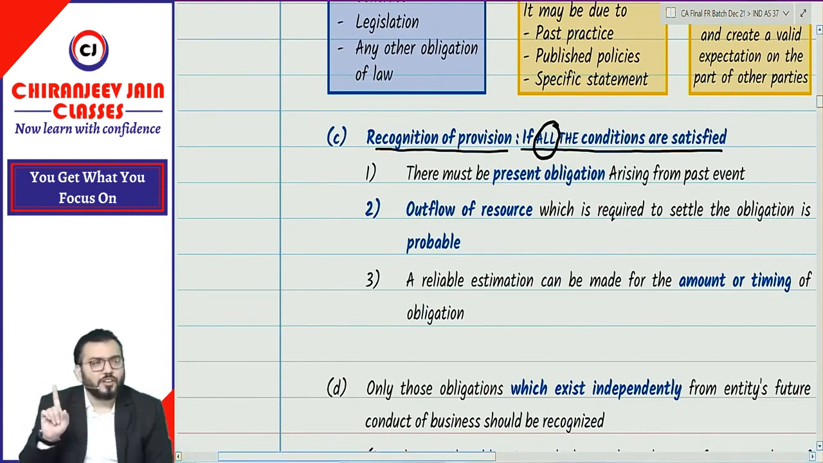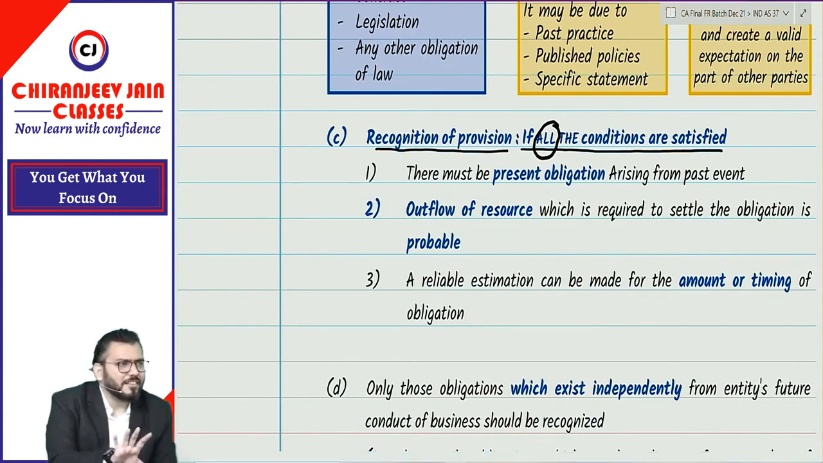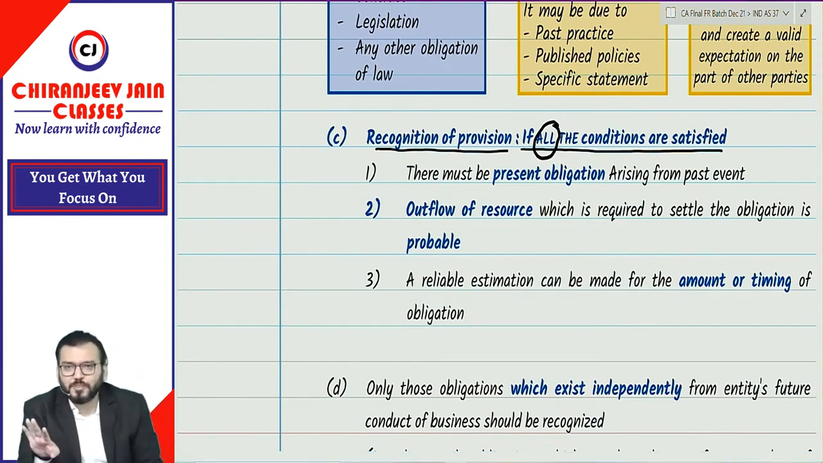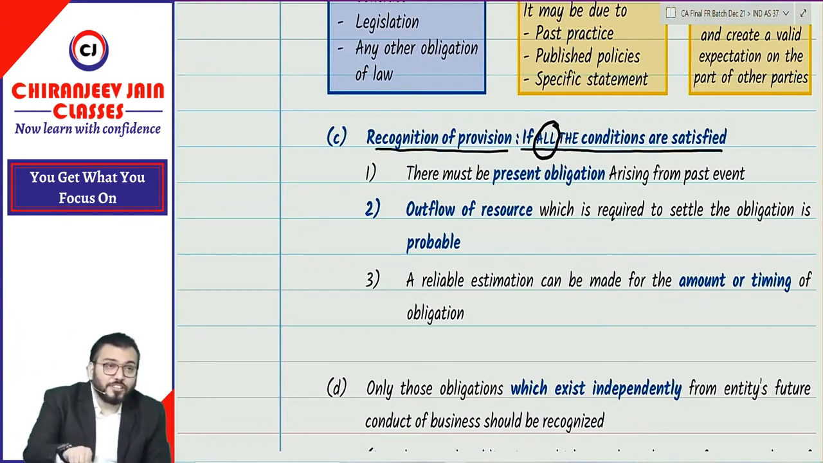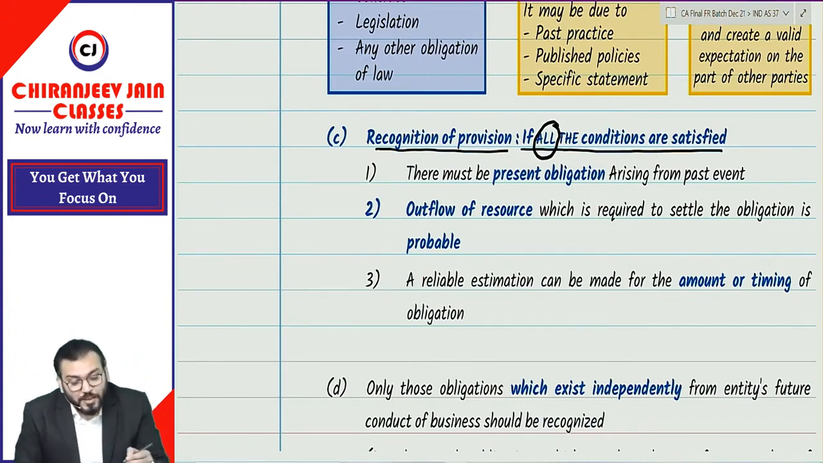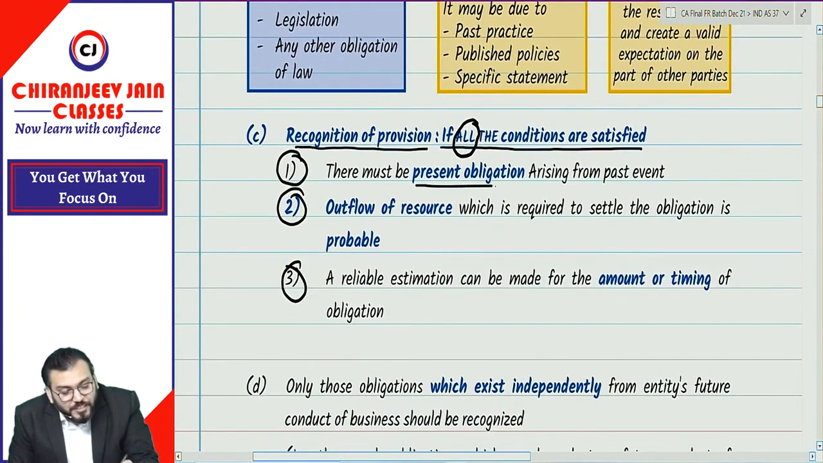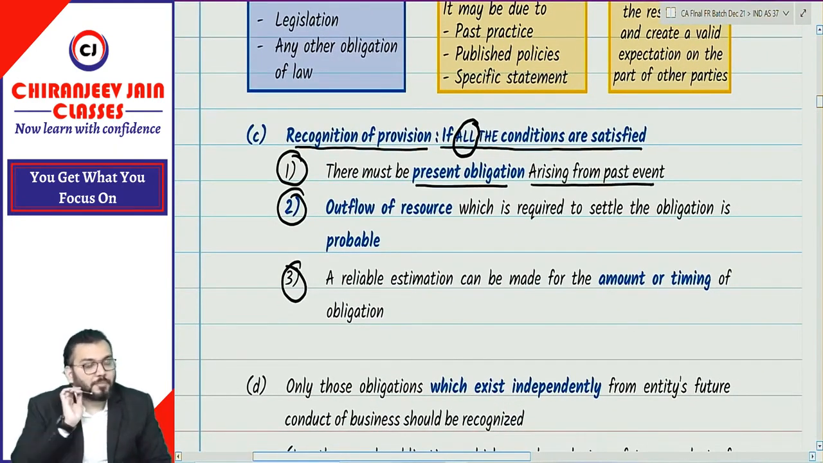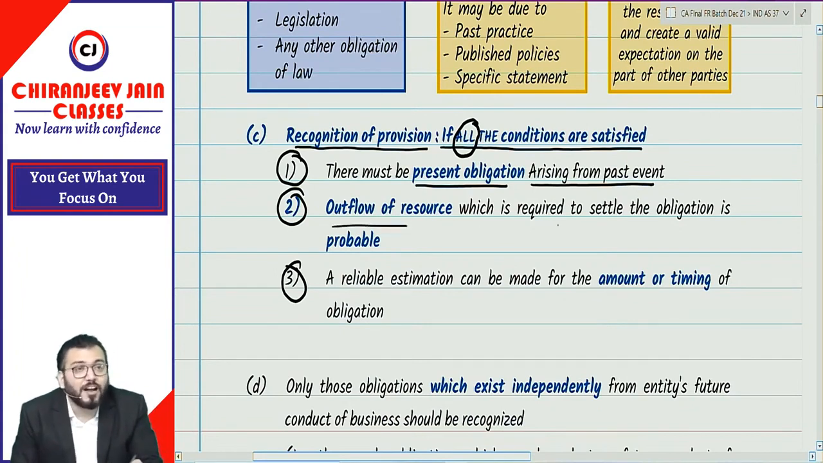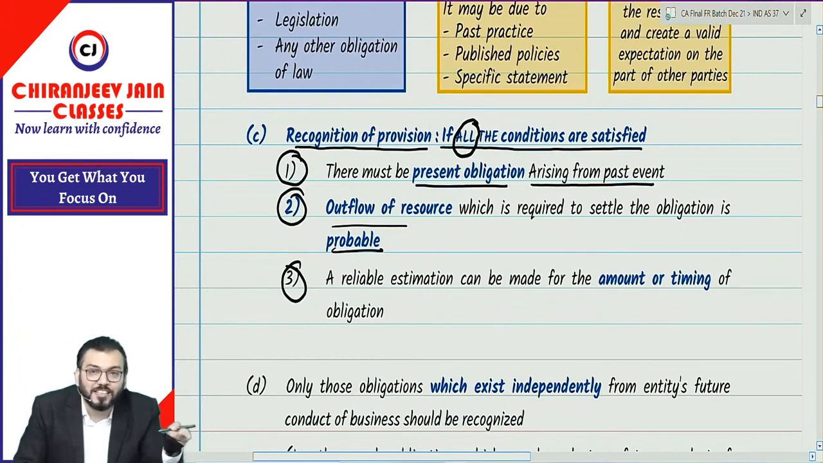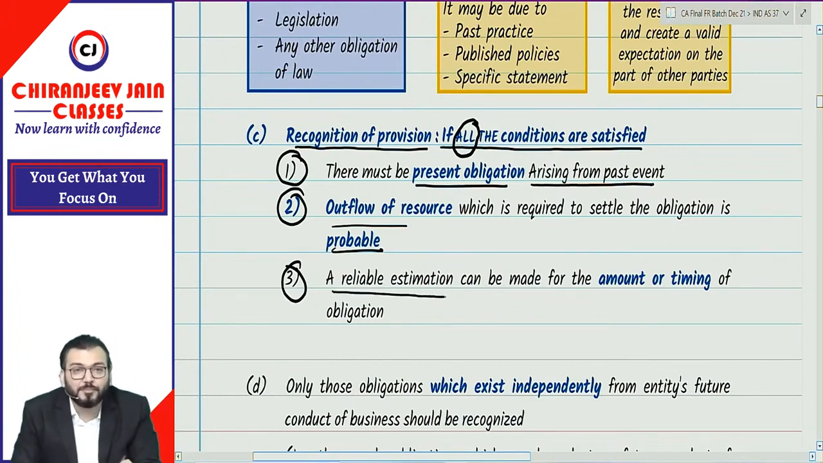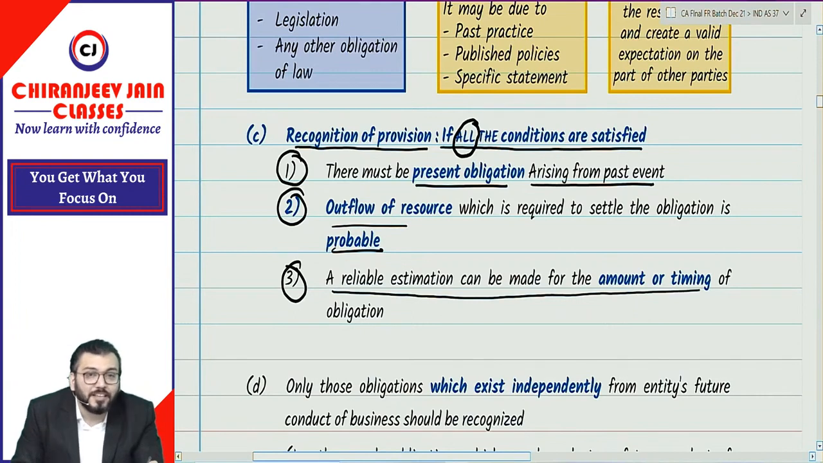Understood? Correct. For disclosure, we don't pass any journal entry, right? Only for recognition we pass journal entry. So whenever we say recognition, it means record. When all three conditions are satisfied: there must be present obligation arising from past event. Outflow of resource which is required to settle the obligation must be probable. Probable means chances are more than 50%. A reliable estimation can be made for the amount or timing of obligation. How to estimate? Coming soon.